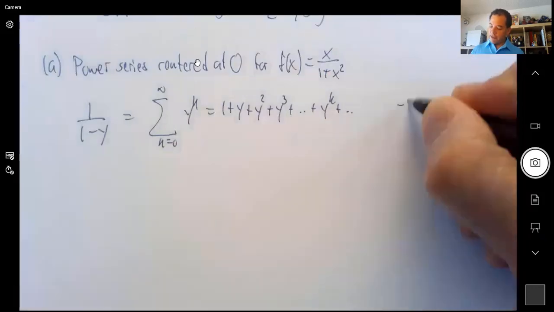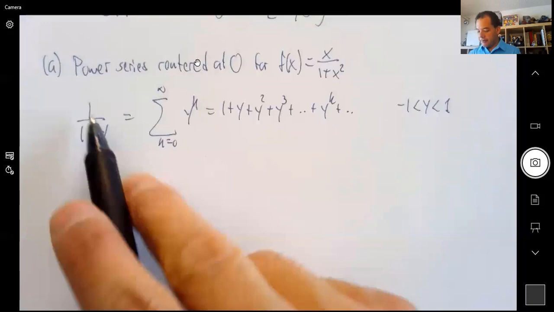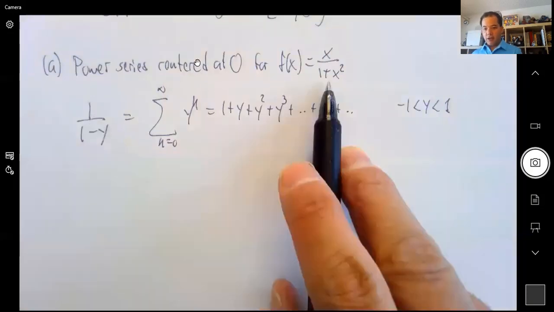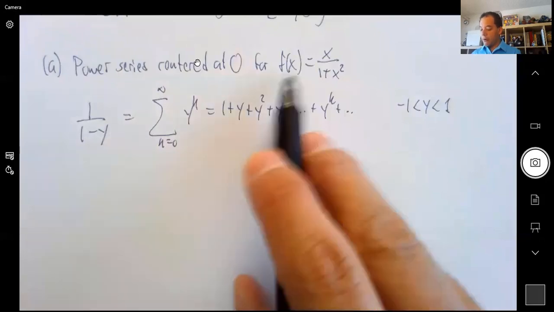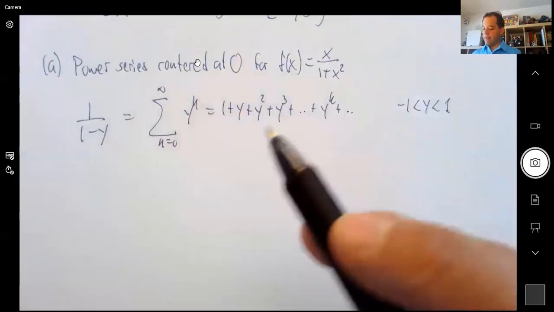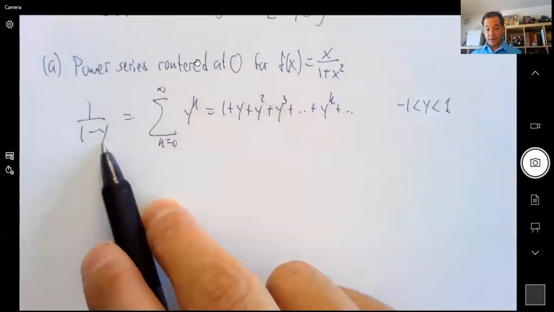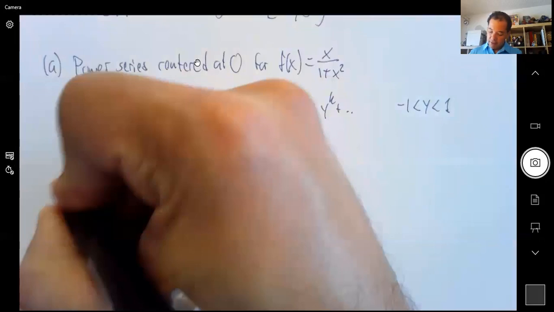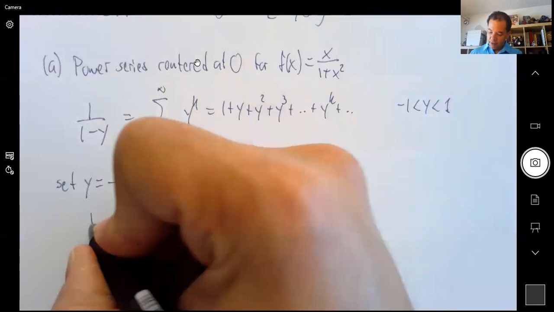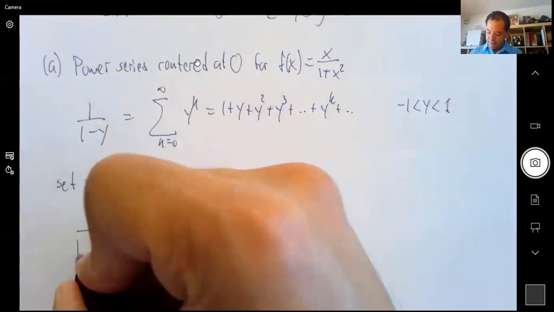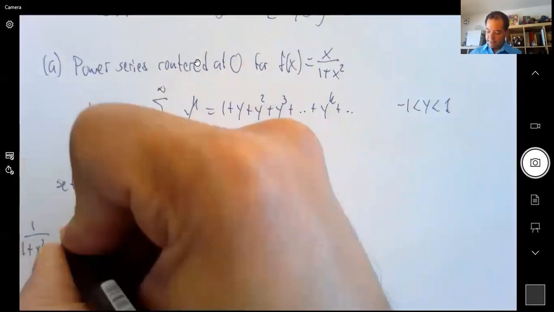And this works between -1 and 1. That's the geometric series, right? And this kind of looks like this. And it would look exactly the same if I substitute x squared for y, actually negative x squared, right? So set y to be negative x squared. And what happens? You get 1 over 1 minus negative x squared. That's going to be what we want, the bottom.